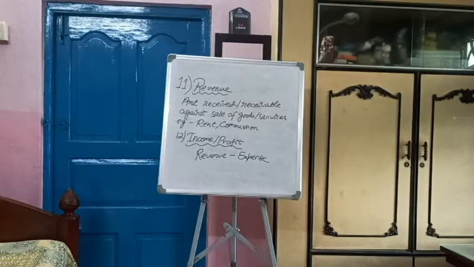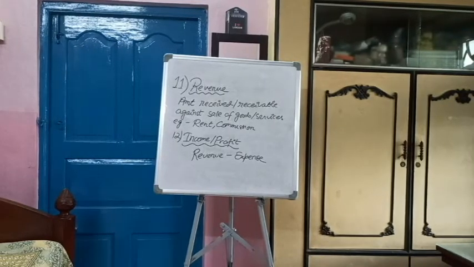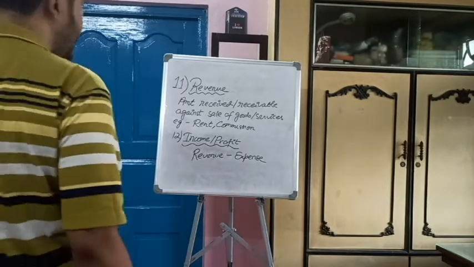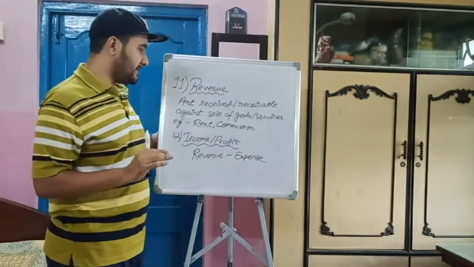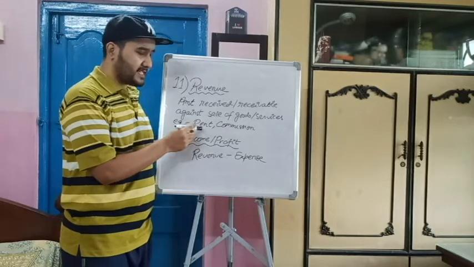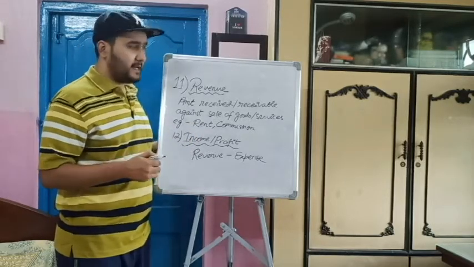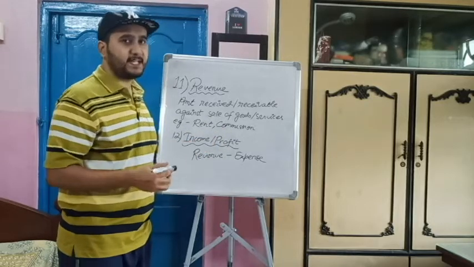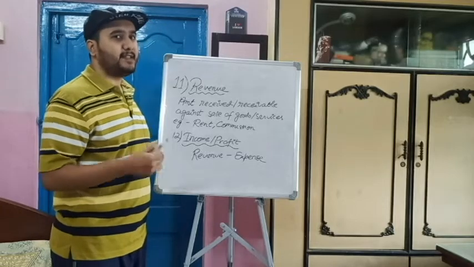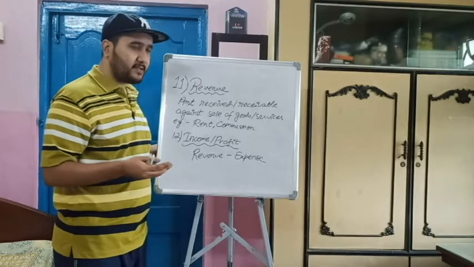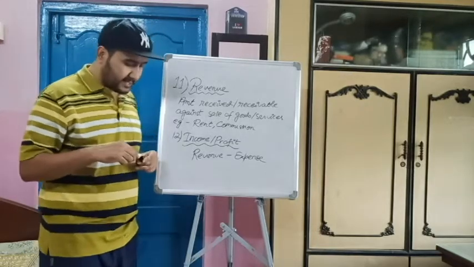So we can see now what is revenue and what is profit. Revenue is the amount received or receivable against sale of goods and services. Very easy. Suppose rent. In the form of rent, we are receiving some income. So that is our revenue. In the form of commission also, we receive some income. So that is our revenue. So income is basically the revenue. How is it received? From sale of goods, basically, or services. And examples are rent and commission.